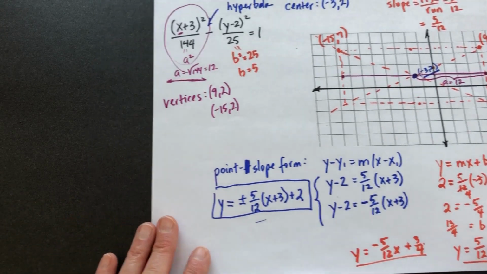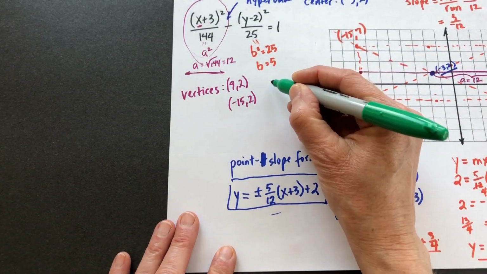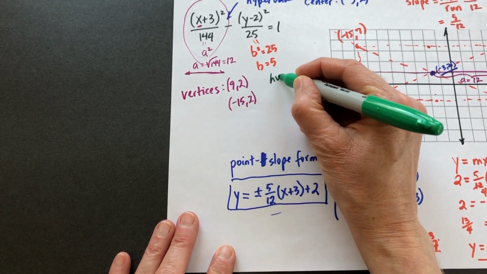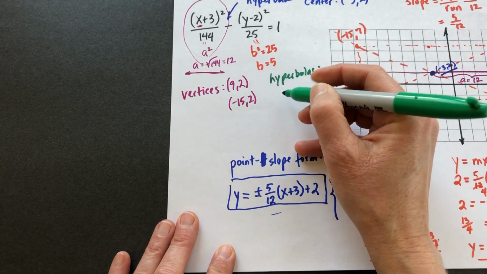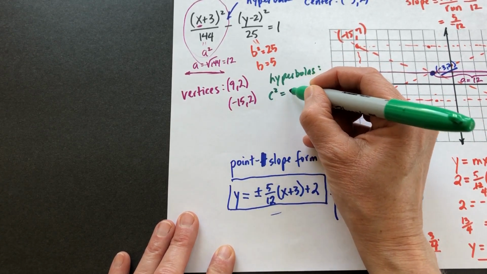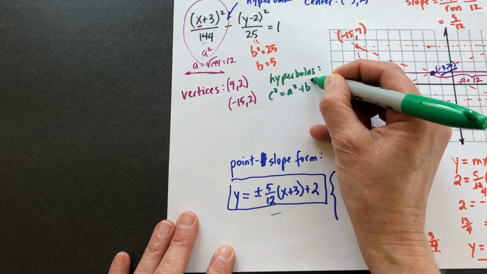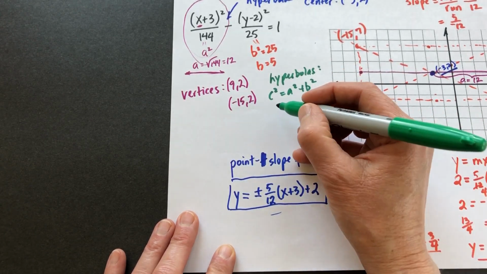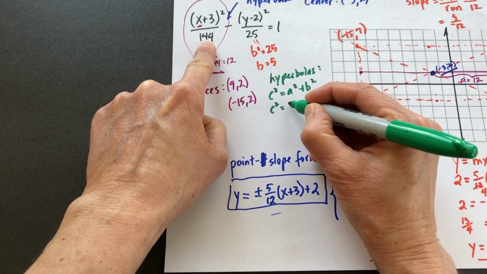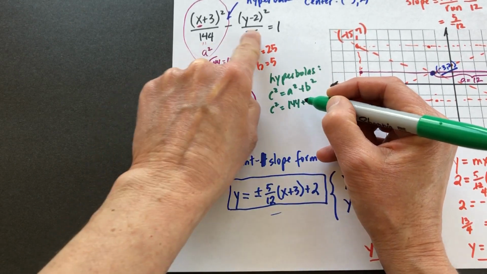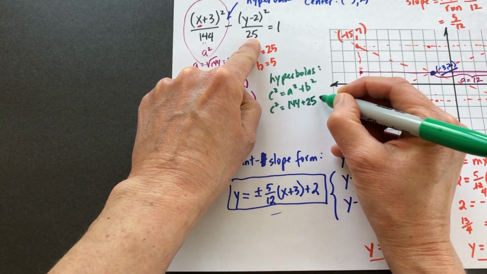For all hyperbolas, we have this relationship: C squared equals A squared plus B squared. A squared is 144. B squared is 25.